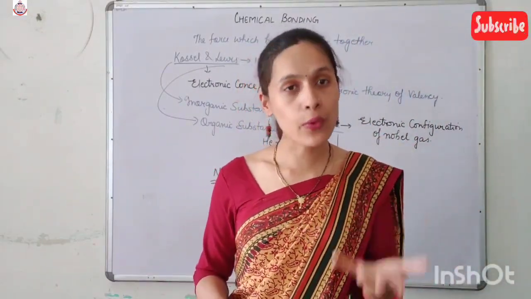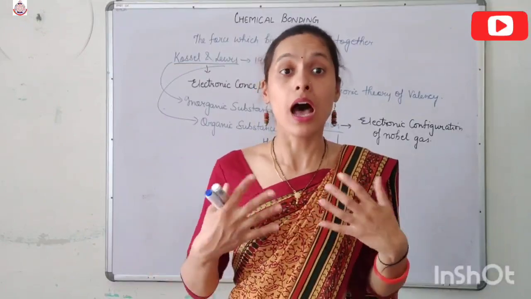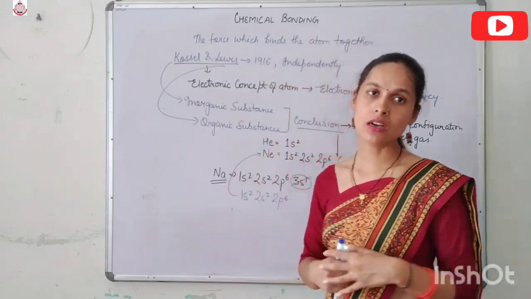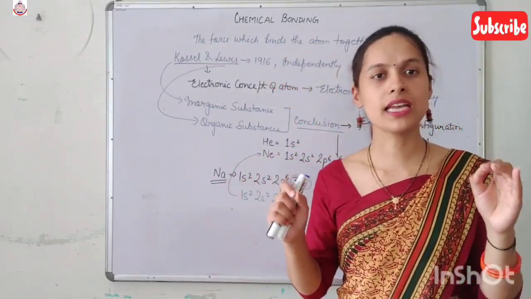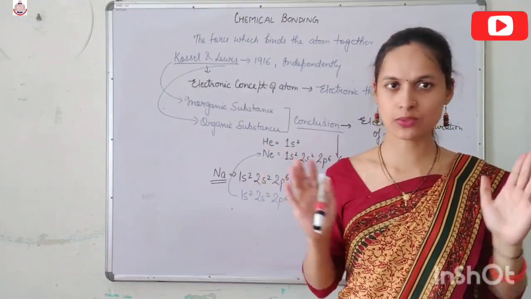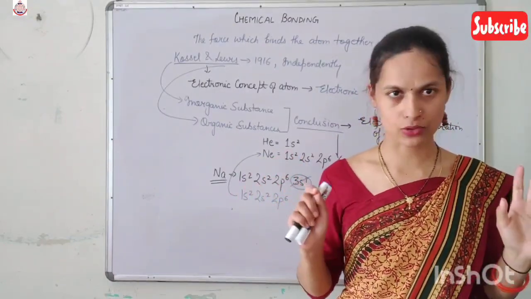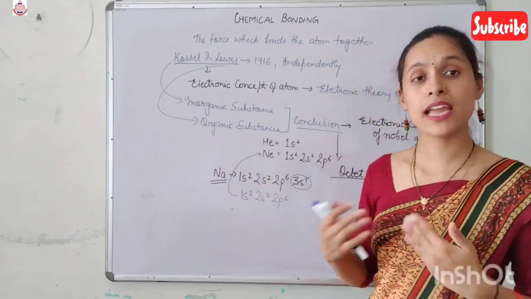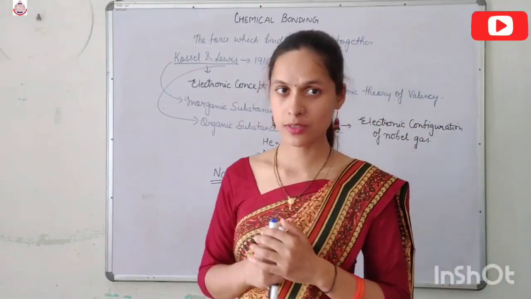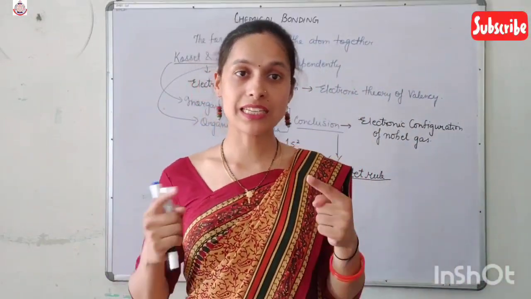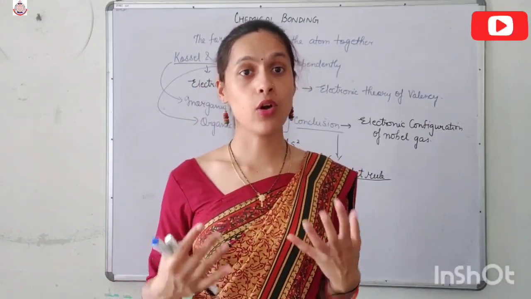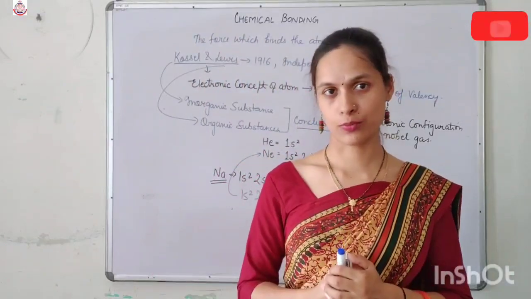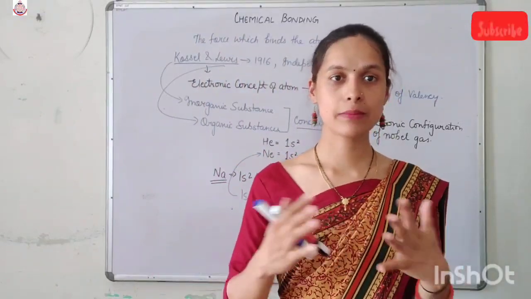Now the question is, how do atoms react with each other? Atoms react with each other with the help of the electrons. There is no role of protons and neutrons in that particular bonding. Atoms react with each other either by the complete transfer of one or more electrons or by the sharing of one or more electrons. So atoms can combine in two ways.